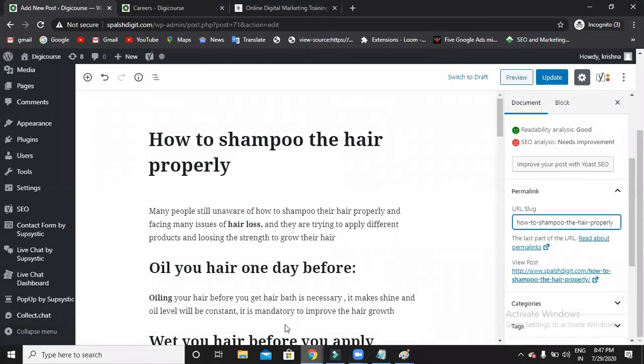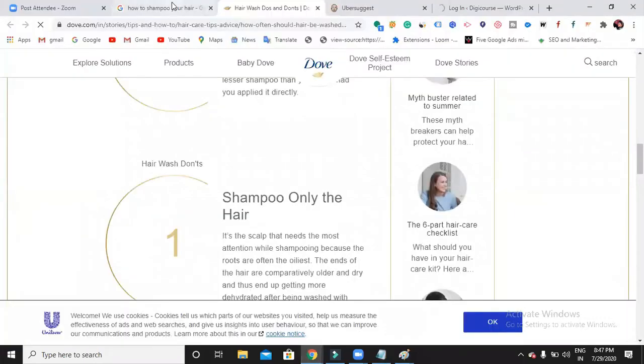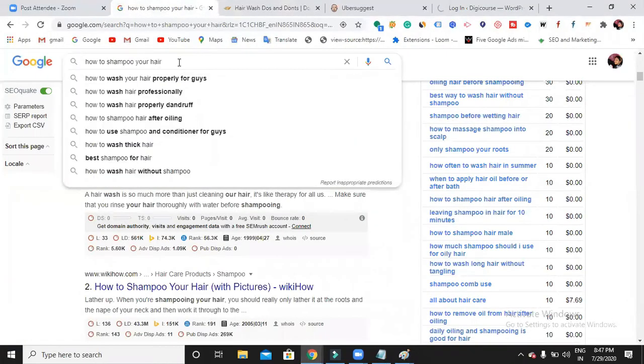How do you find the LSI keywords normally? Search for a keyword in Google. Can you see? It is showing you some suggestions.